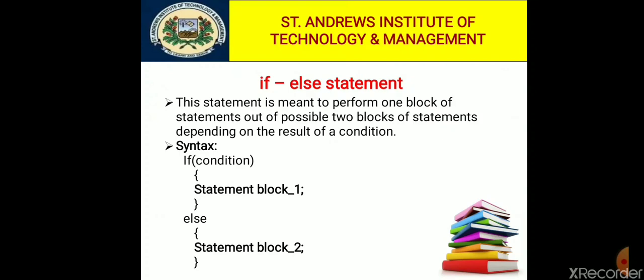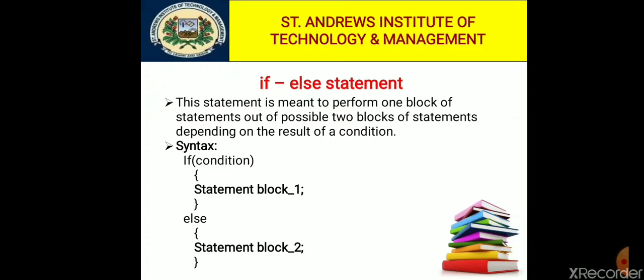If the condition is true, then block 1 is executed. If the condition is false, then block 2 is executed. Now we are discussing the if else statement. This statement is meant to perform one block of statements out of two possible blocks, depending on the result of a condition.